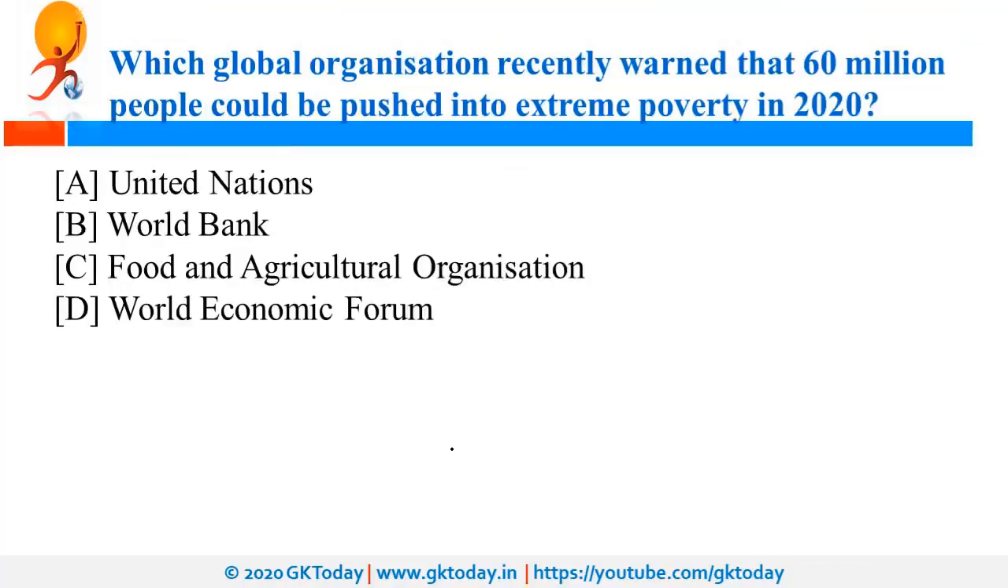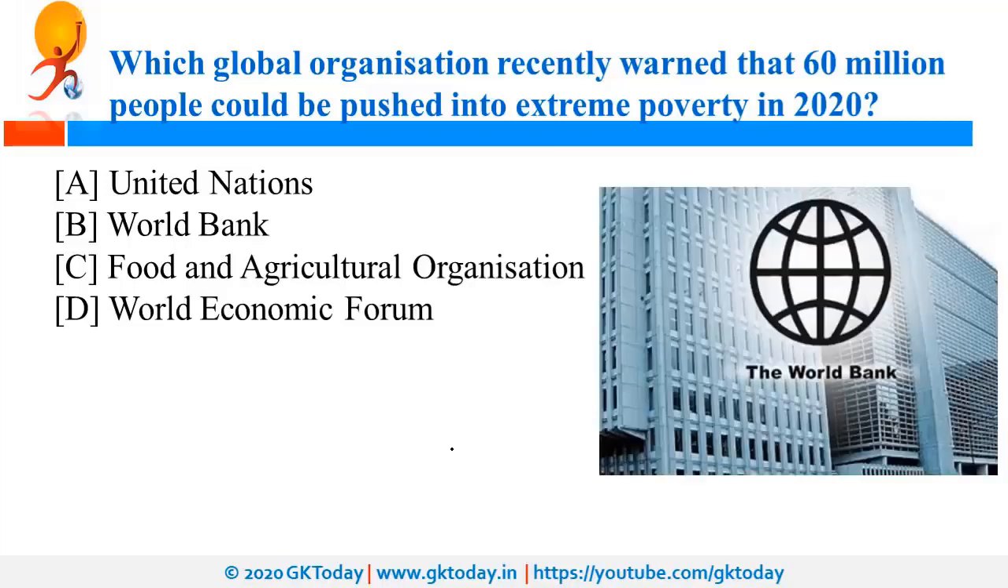Which global organization recently warned that 60 million people could be pushed into extreme poverty in 2020? So recently this was a warning by World Bank, and this was on the sidelines of a part of a report that was released, and the name of this report is Global Economic Prospects Report.